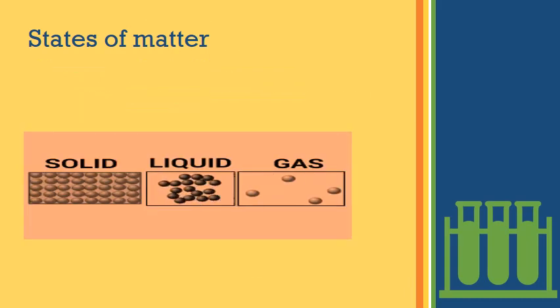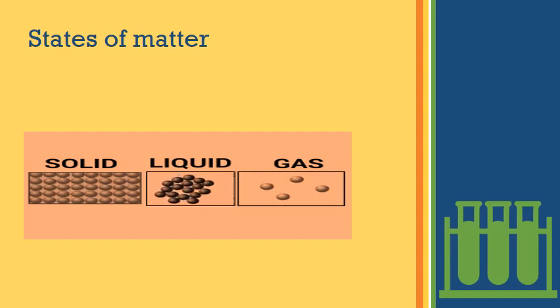So here if you observe this animation, normally the matter consists of small particles called molecules. What is it? Molecules. The small particles, they are the building blocks of the matter. Molecules and atoms are the building blocks of the matter.